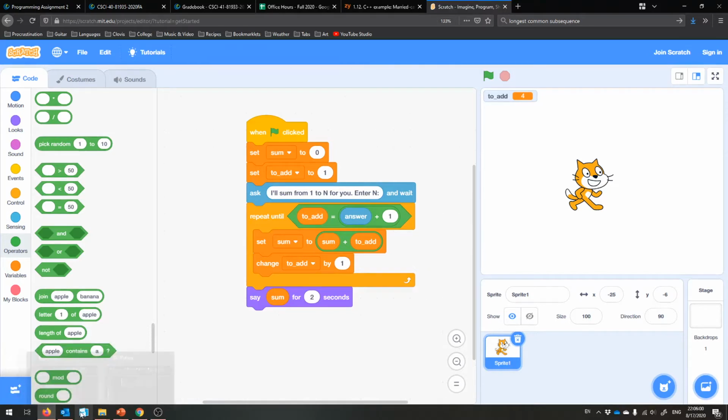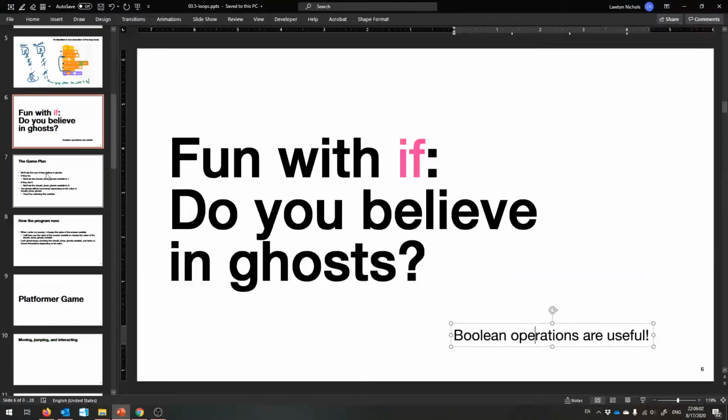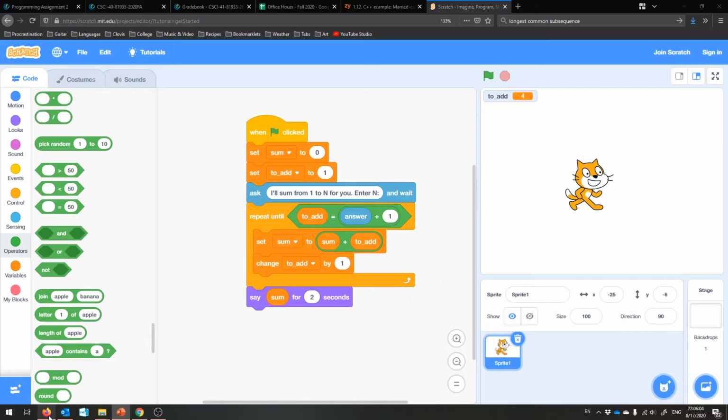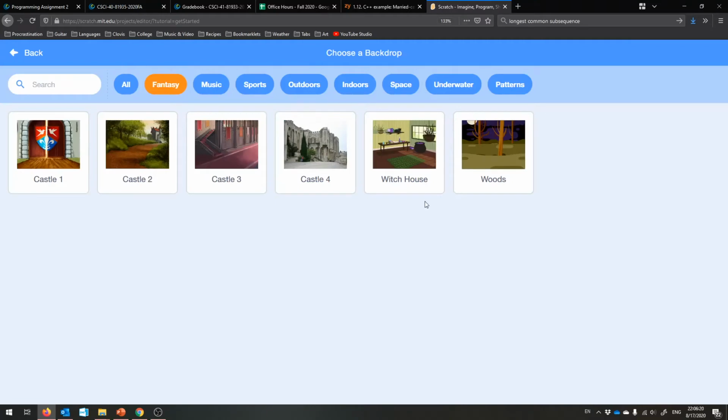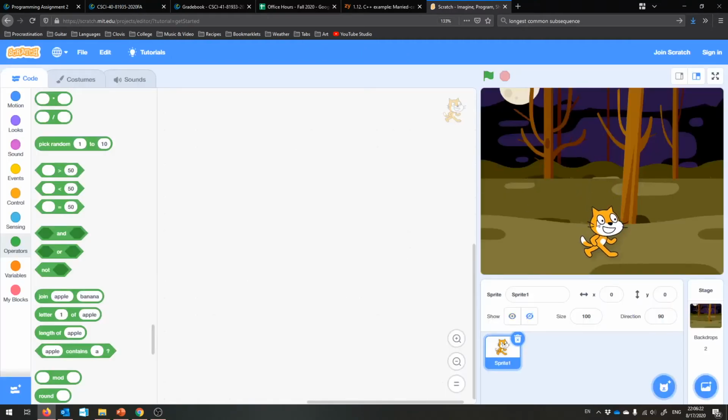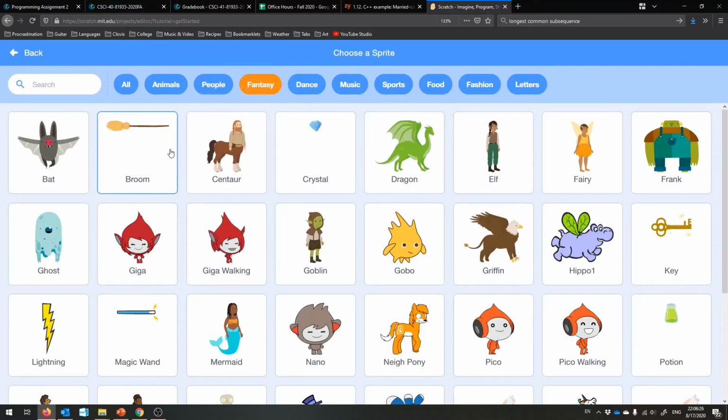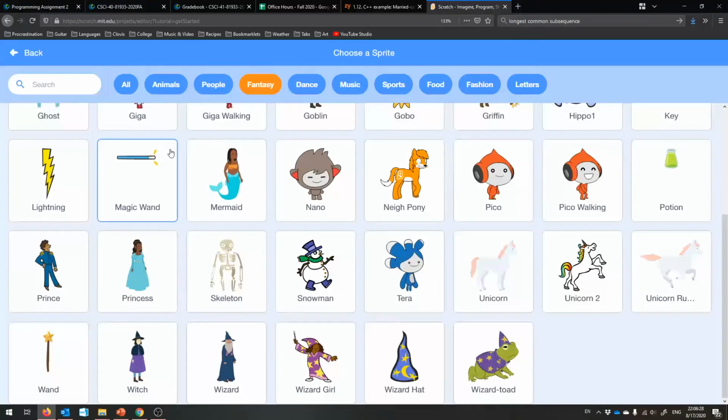So, let me set the scene for you. I don't remember if I saved this, so I'm going to save it again. And I'm going to make a new project. And this is supposed to be spooky, so the woods, of course, is where this will take place. And let's find some ghosts to appear if the user believes in them.